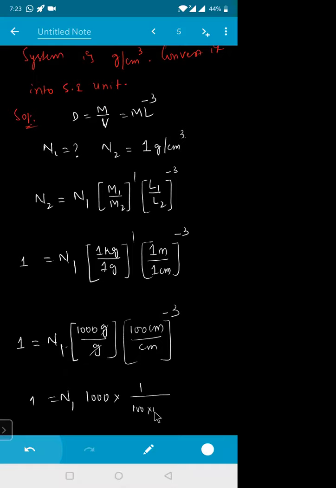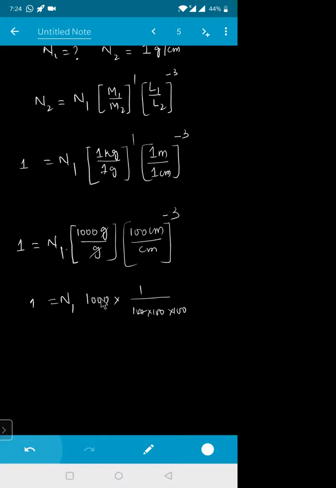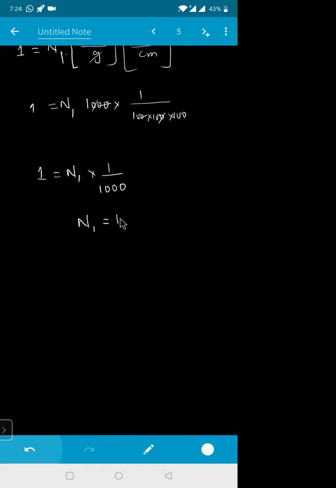100 into 100 into 100. So this two is gone, and this one and this one are also gone. So 1 is equal to N1 into this, which will become 1000. That means N1 value will become how much? N1 value is equal to 1000.